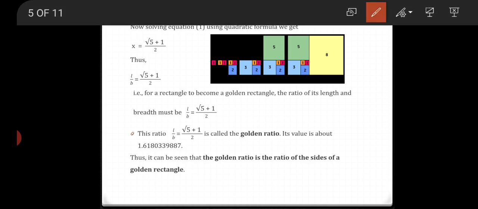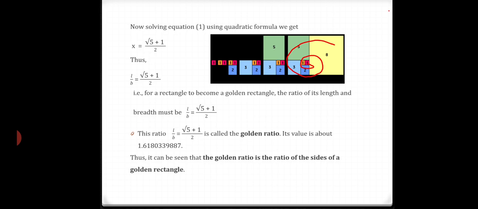Now, when you turn the sequence of numbers into squares and lay them side by side to create a rectangle, a spiral starts to form, which is called a golden spiral. You can see in the figure on the screen. Examples of golden spiral are shells and hurricanes and many more.